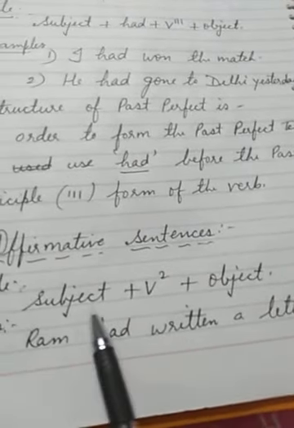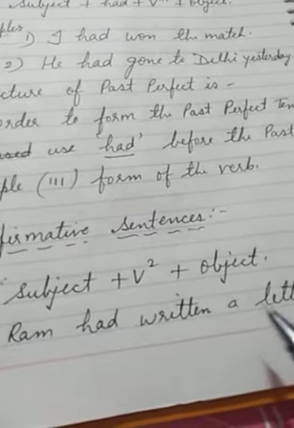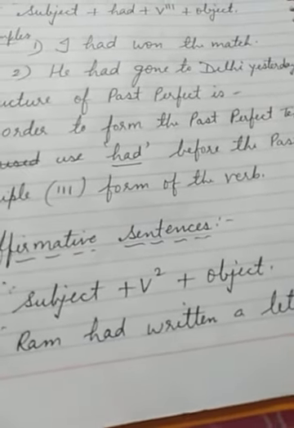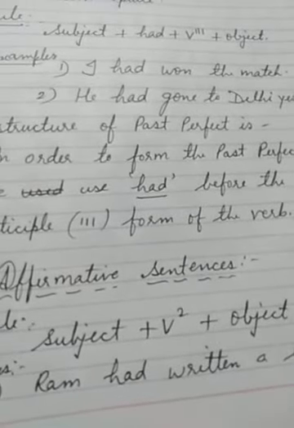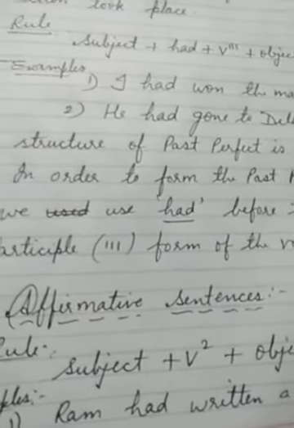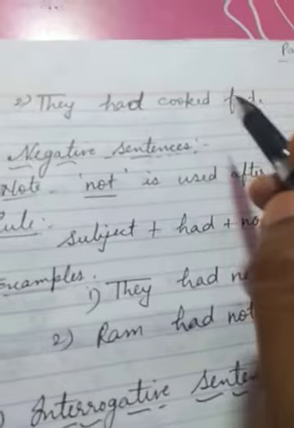So see here, if you know the rule, you will write your sentence, and if you don't know the rule, you will not write your sentence. So everything is in your hand. If you want to improve yourself, learn it and write it. Second example: they had cooked food.